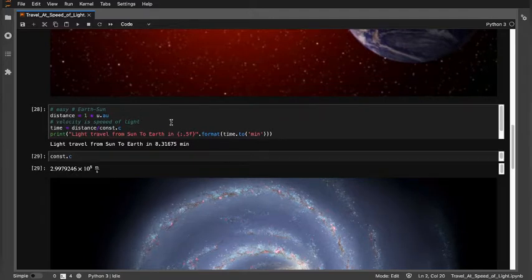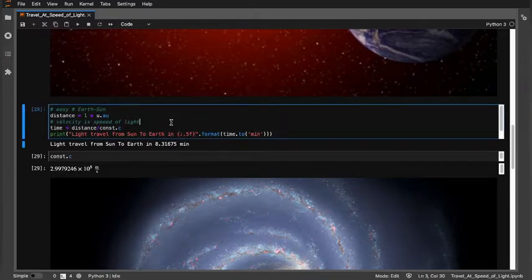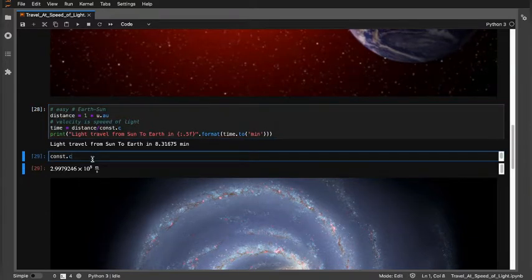After that we are just going to use the simple formula of distance, time and velocity, which is given by distance equals time into velocity. The distance between Earth and Sun is 1 astronomical unit, and the velocity of light is constant. Through astropy.constants we have imported this constant value of c. So we use the formula time equals distance upon c, which gives us the time taken by light to travel from Earth to Sun.